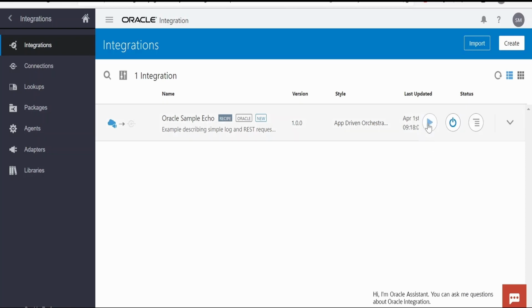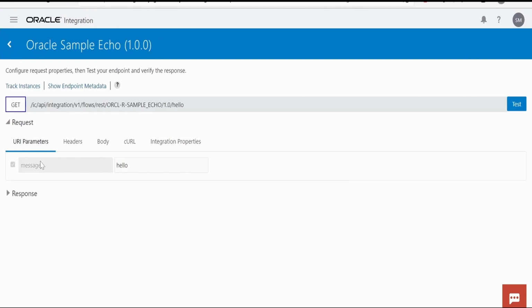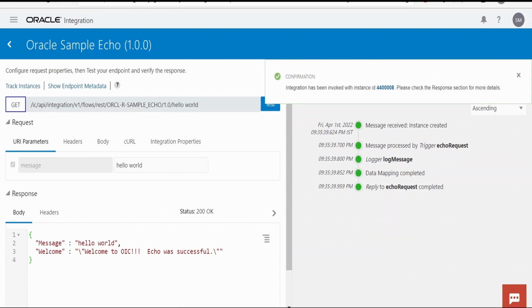Now I will test this integration by clicking on this play or run button over here and clicking on test. Here in the message I am giving hello world. So this is the testing page which comes with Oracle Integration Cloud. We can test our integration right from the user interface of the Oracle Integration instance. We don't have to use any third-party applications like Postman or SoapUI in order to test the integration. Once I populate the request, it is of type GET HTTP method, so I will directly hit this test button. In the response, I'm getting the message: hello world, welcome to OIC, echo was successful.